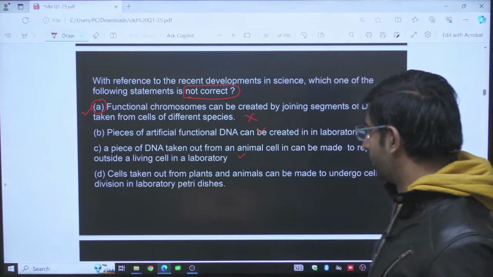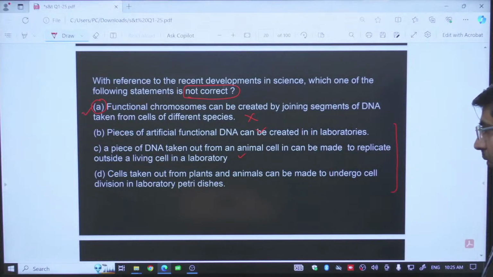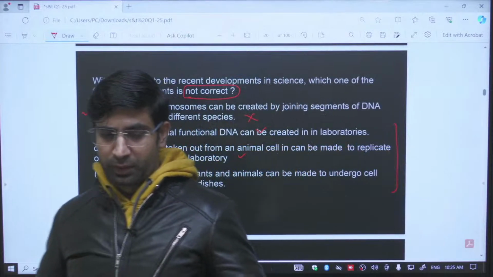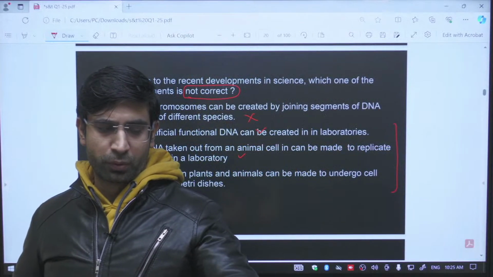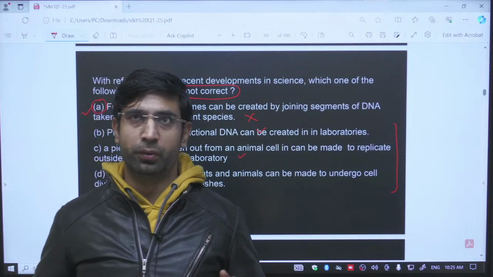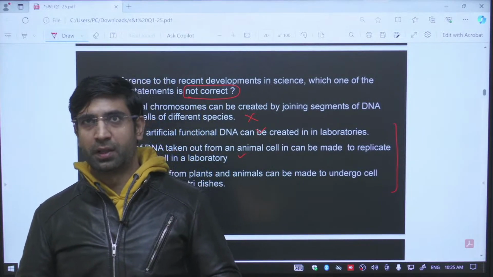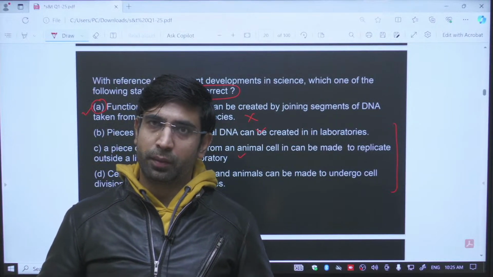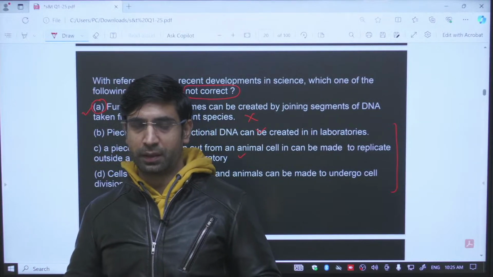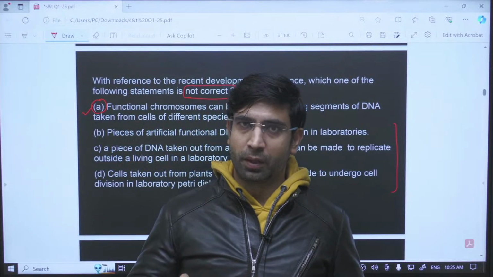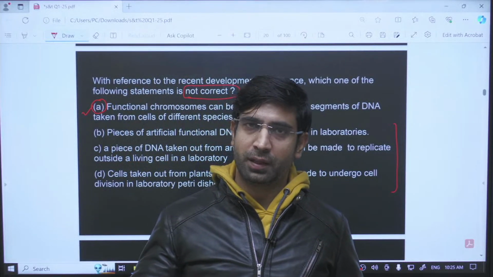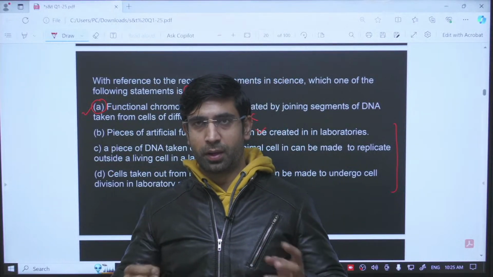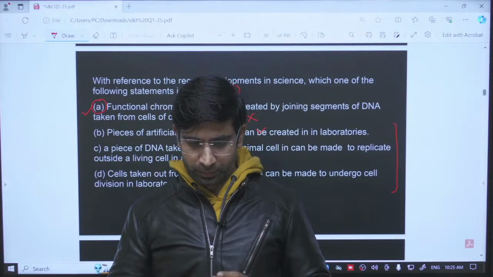Cells taken out from plants and animals can be made to undergo cell division in the laboratory. Yes, we are already doing it. Reason being, we don't use only a single cell in the lab. We use a number of cells. Those cells are prepared in the laboratory by artificial multiplication, which is known as tissue culture. We provide nutrients to different cells. In the proper nutrient medium, the cells multiply and you harvest those multiplied cells.